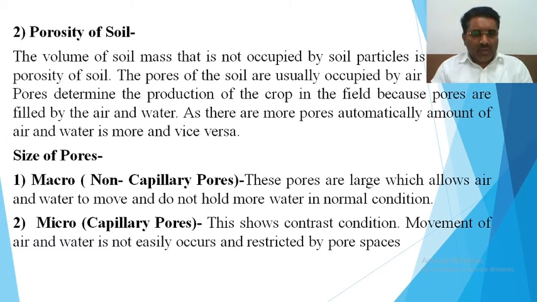Next one is micro capillary pores. This shows the contrasting condition. Movement of air and water does not occur easily and is restricted by the pore spaces. Micro means small size pores, also called capillary pores. They can hold the water and do not allow it to drain, and at the same time they can hold the air. So air and water help capillary action, and so there is more possibility of production.